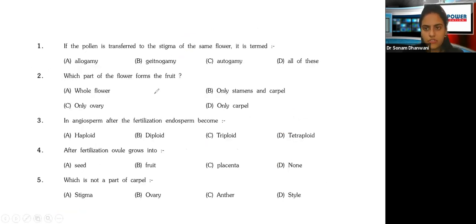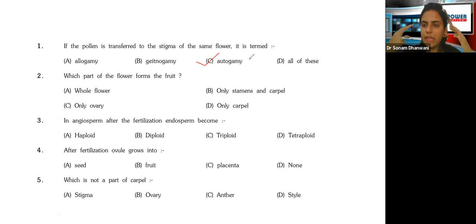If the pollen grain is transferred to the stigma of the same plant. Okay, now let's talk about this. Pollen grains of a flower, those pollen grains are getting produced in the anther. If they are falling on the stigma of the same flower, it is going to be termed as autogamy.